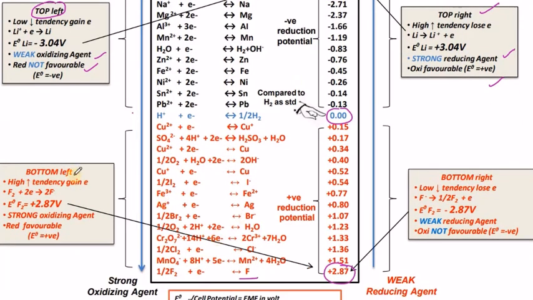Why, at the extreme bottom side, is fluorine a strong oxidizing agent? It can take electrons, but it won't give up electrons because it's a weak reducing agent. Oxidation is not favorable for it.